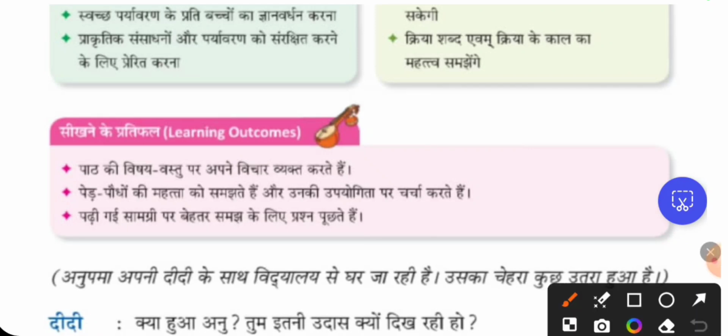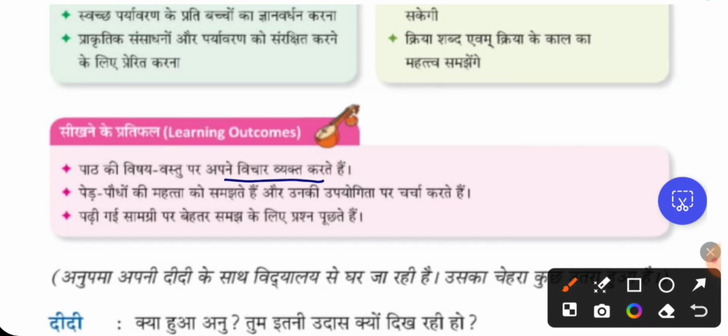So पाठ के विषय वस्तु और अपने विचार व्यक्त कर सकते हैं so that you are able to express your thoughts. पेड़ पौधों के महत्व को समझते और उनके उपयोगिता पर चर्चा करते हैं. So you should be able to discuss and understand the importance of trees and plants. पढ़ी गई सामग्री पर बेहतर समझ के लिए प्रश्न पूछते हैं. So whatever you are seeing, things that are there, you should be able to ask questions. So this should be the learning outcome.